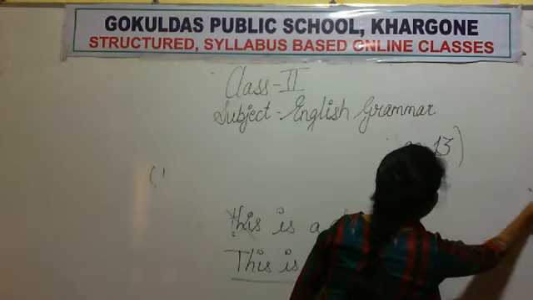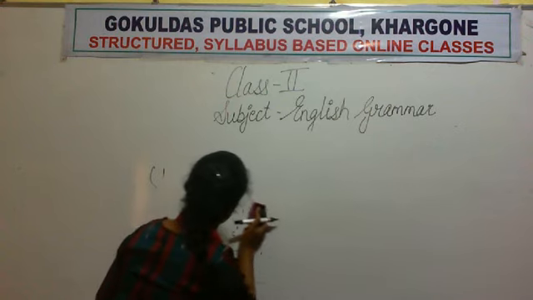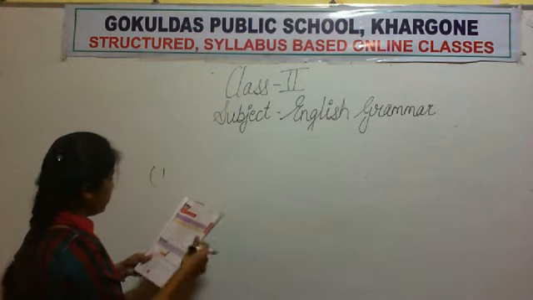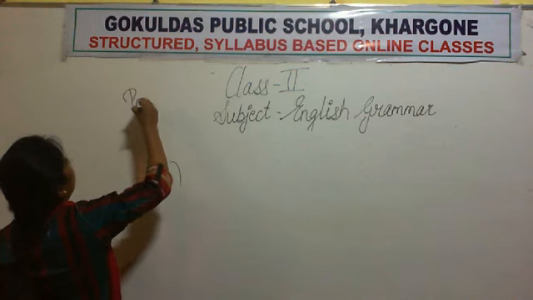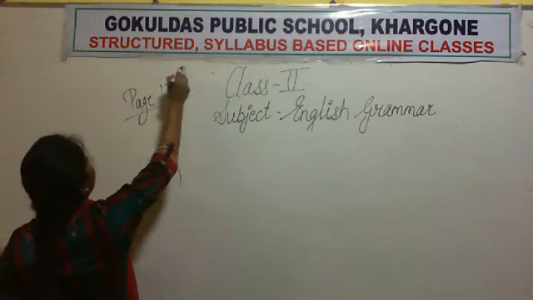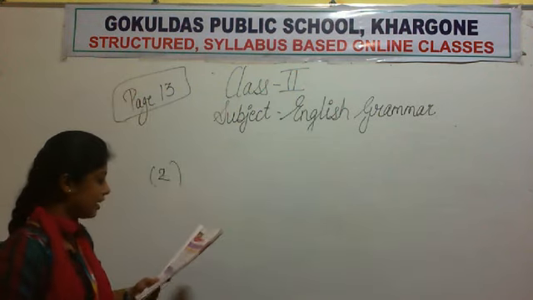second rule is the words should be arranged in a proper order. Okay. Rule number 2 on the same page. Page number 13. Okay. On the same page. Second condition. What is the second condition?